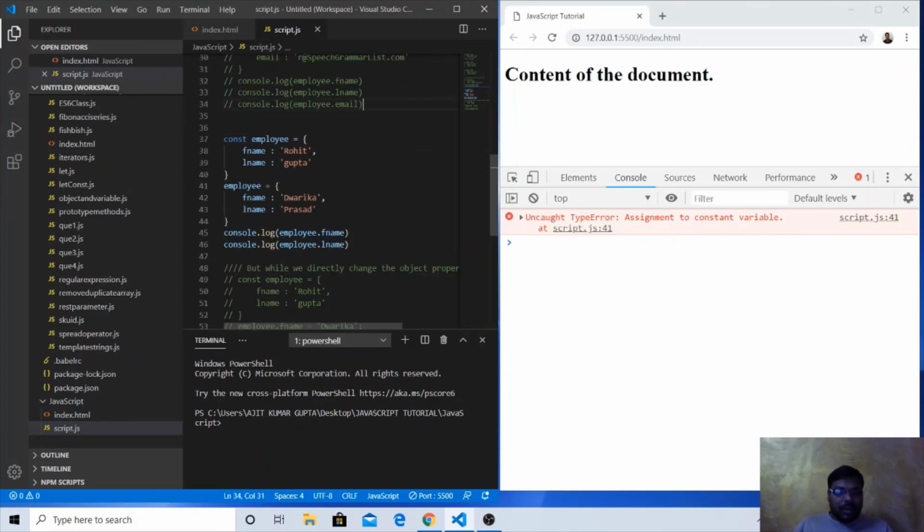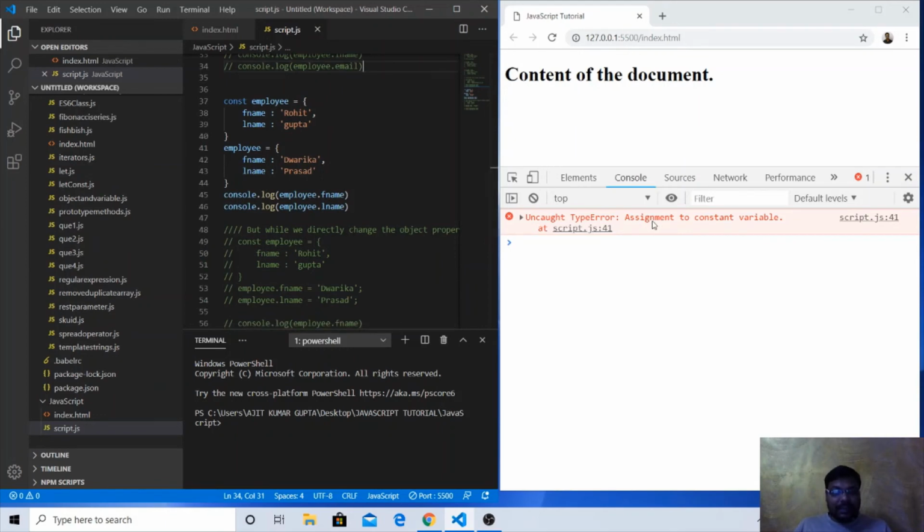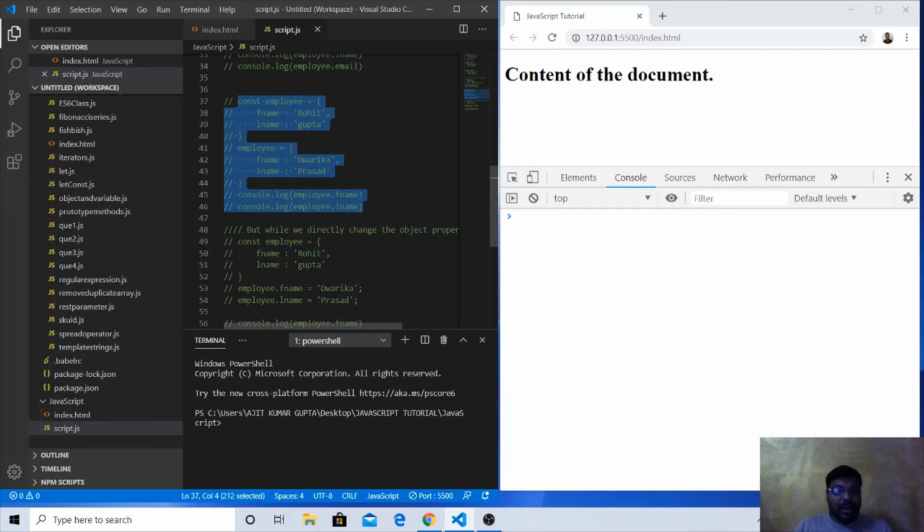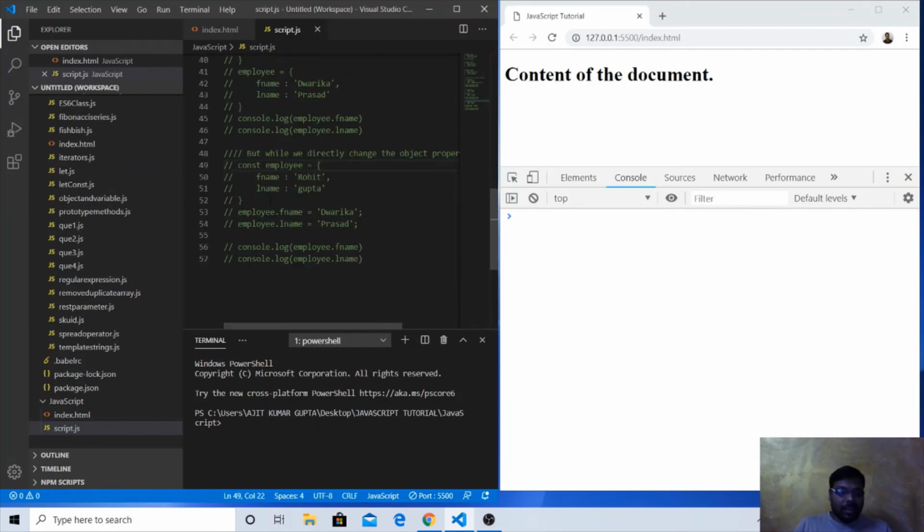So what we are getting is the same thing that is expected, because this is a const variable. This particular object is declared with const, so we should not be able to assign a new value like Dwarika and Prasad to that object. It is not allowing us: assignment to constant variable, the same error. But can we do it in a different way? Yes, we can. This is the exceptional case.